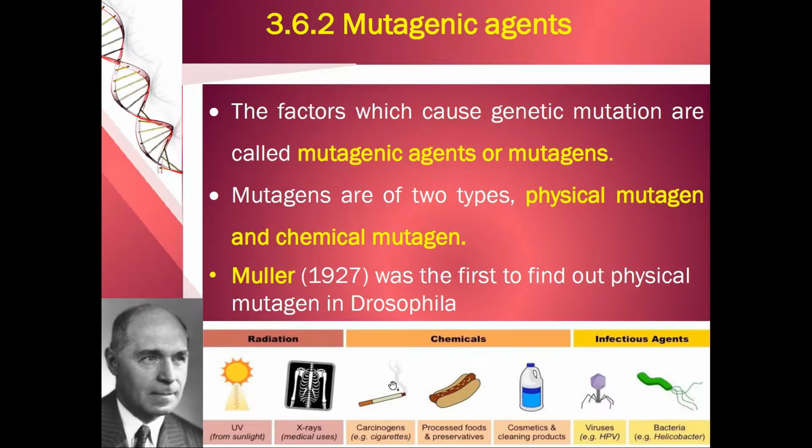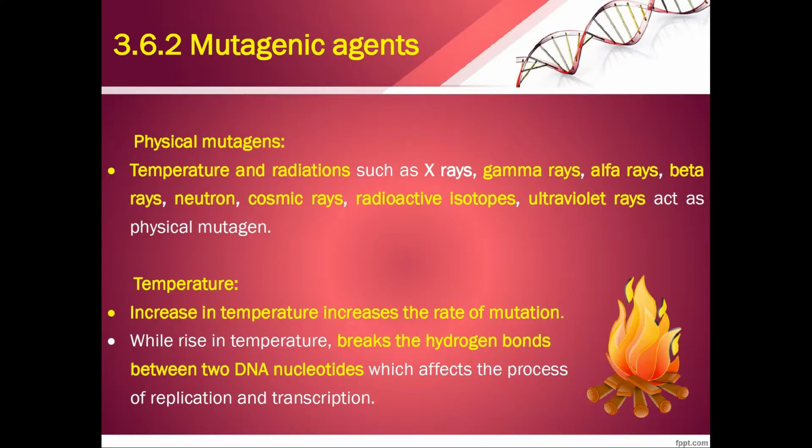Now, what are mutagenic agents? The factors which cause the genetic mutation are called mutagenic agents or mutagens. And these mutagens are of two types, physical mutagen and chemical mutagen. Muller in 1927 was the first one to find the physical mutagen in Drosophila. Now, physical mutagens. Temperature and radiation such as X-rays, gamma rays, alpha rays, beta rays, neutrons, cosmic rays, radioactive isotopes, and ultraviolet rays act as physical mutagens.